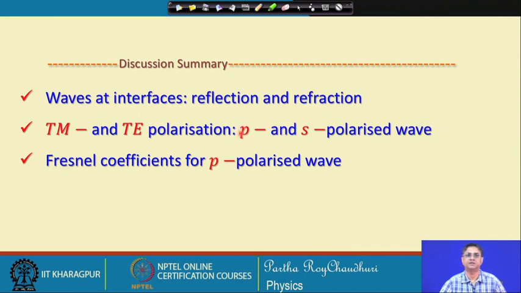We called the TM polarized wave the P polarized wave, and the TE polarized wave the S polarized wave, and we were discussing the Fresnel reflection coefficients, the amplitude reflection coefficients for the P polarized wave, and we will continue this discussion in the next section. Thank you.